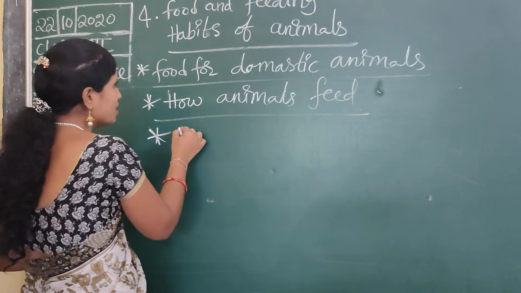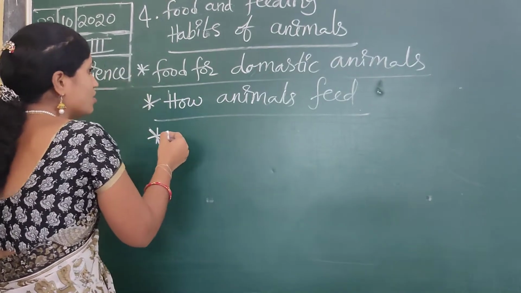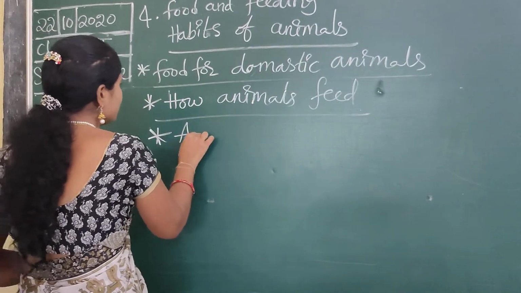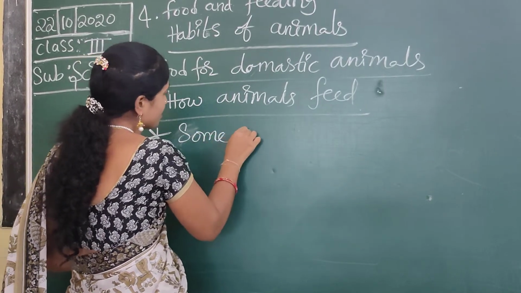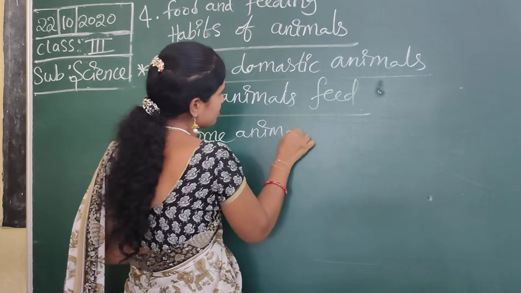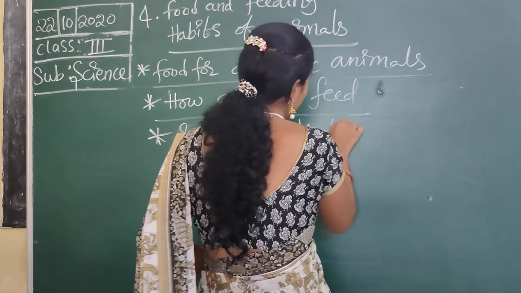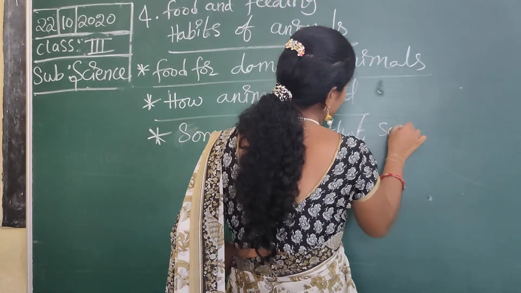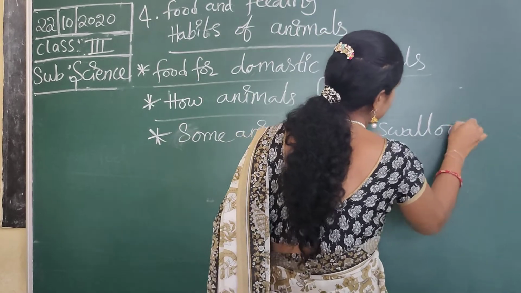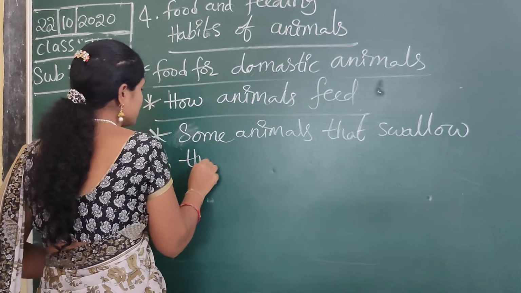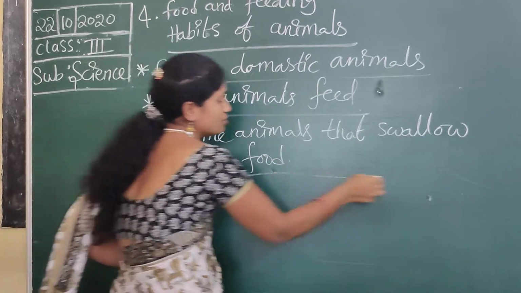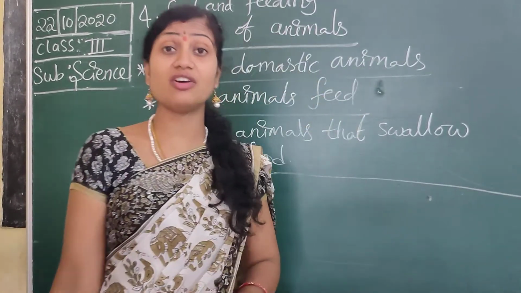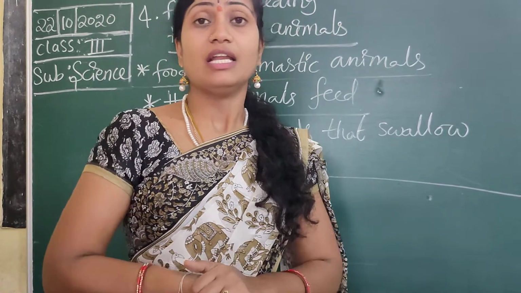Some animals swallow their food. Some animals swallow their total food.